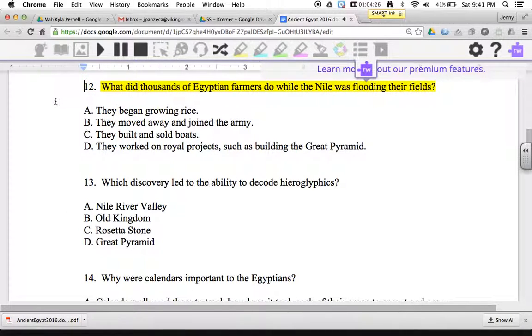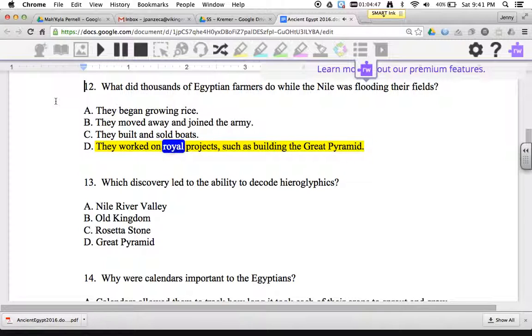12. What did thousands of Egyptian farmers do while the Nile was flooding their fields? A. They began growing rice. B. They moved away and joined the army. C. They built and sold boats. D. They worked on royal projects, such as building the Great Pyramid.